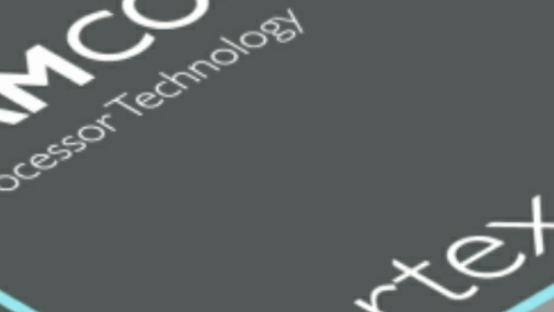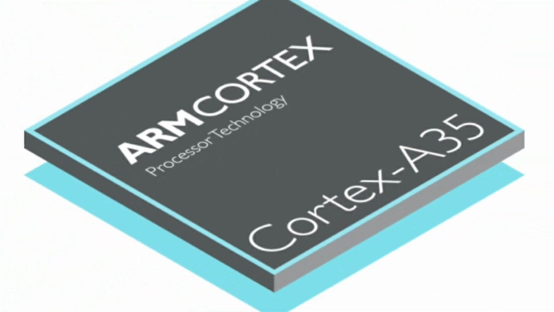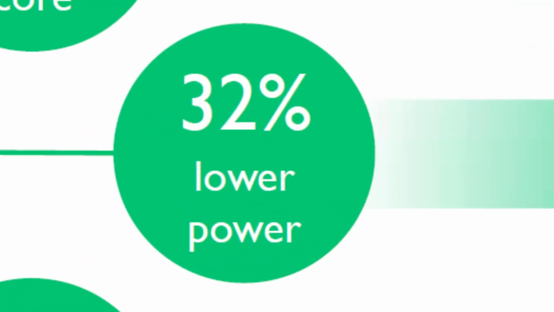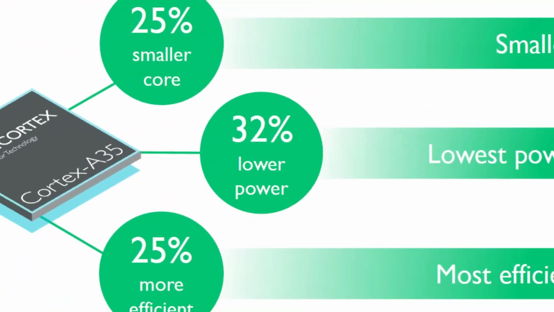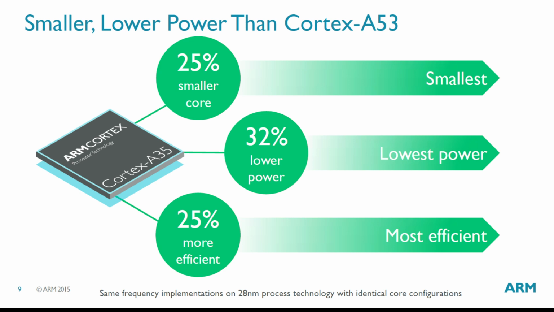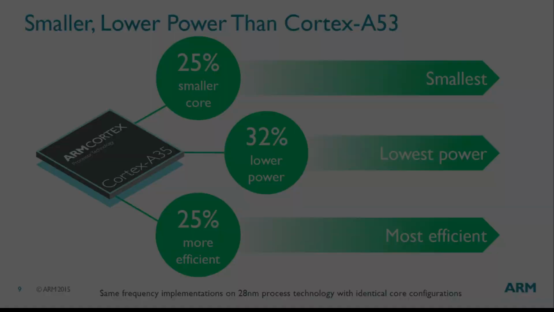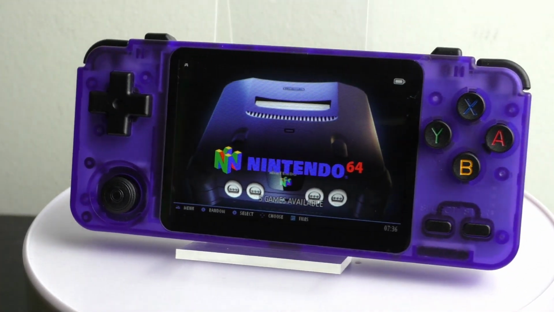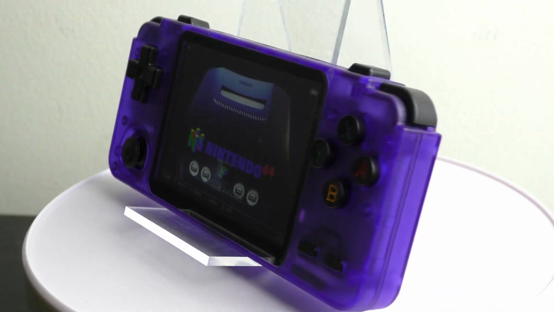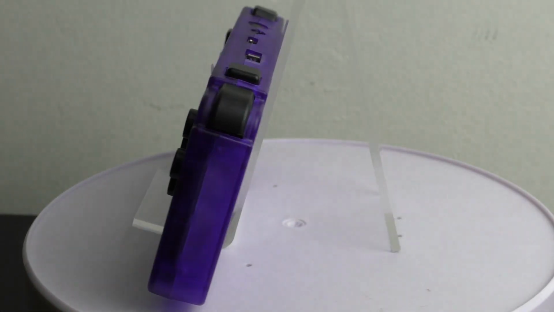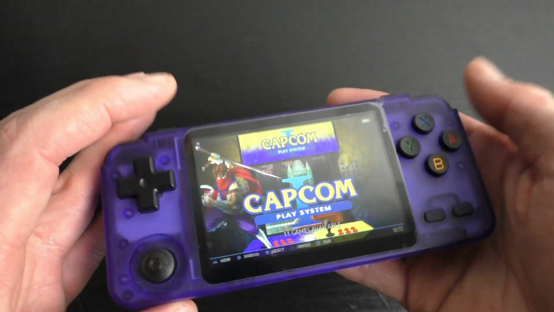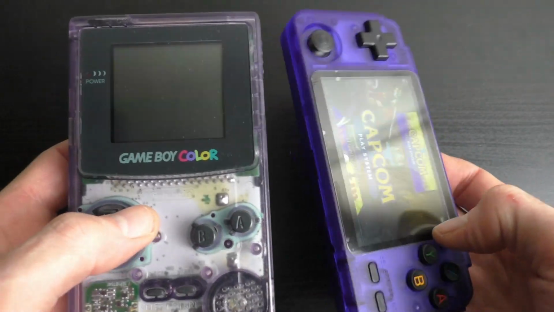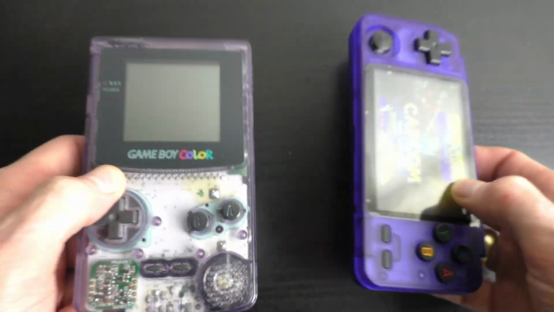Running the device is a quad-core ARM Cortex A35 CPU running at 1.3 GHz. Combine that with a gigabyte of memory and this thing packs a punch. It has a nice big 3.5-inch IPS screen, a good button layout and even an analog stick. And then there's the translucent body. Honestly, it doesn't get more 90s than that and I like it.